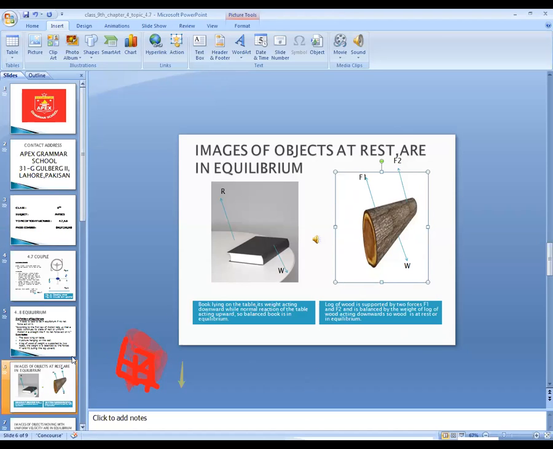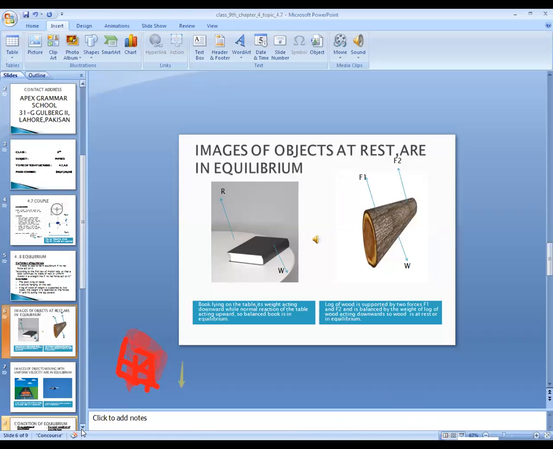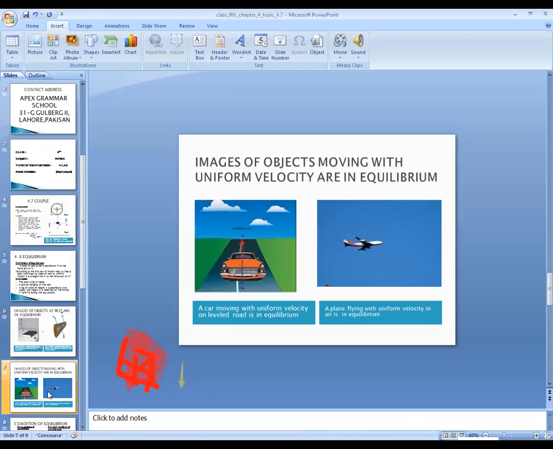Now, as we discussed, objects moving with uniform velocity are in equilibrium. Suppose we have a car which is moving on a leveled road. Level road means a smooth road, with no bumps on the road. If the car is moving on the smooth road, it is moving with a uniform velocity.